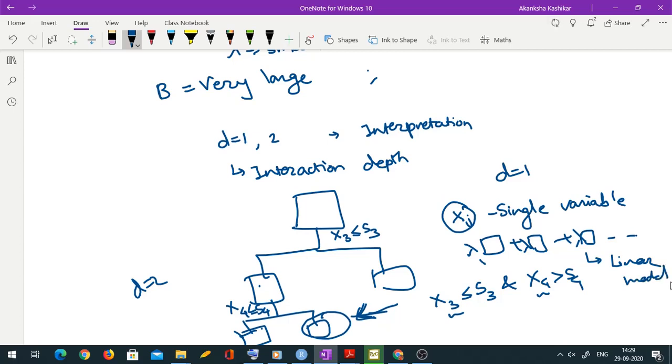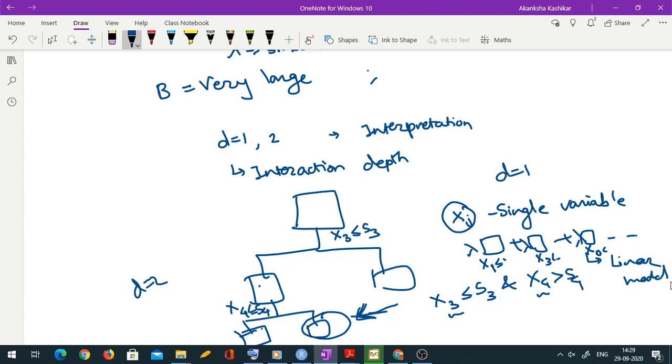You have x1 less than or equal to something, maybe x3 less than or equal to something, x10 less than or equal to something. You never have x1 and x3, or x3 and x4, together. So this becomes a linear model, and hence it's very easy to interpret the final model also, because you are adding predictions. Of course lambda is sitting there, I am not removing lambda. These are the reasons why smaller trees are generally preferred, because they lead to better interpretation.